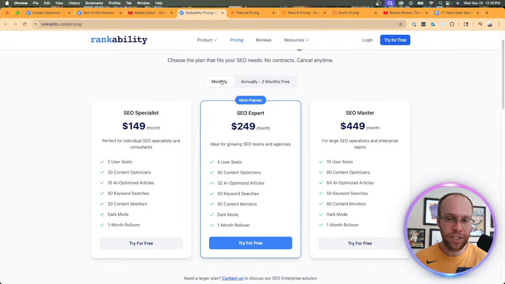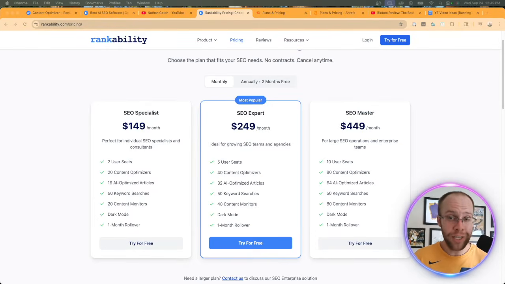say this for every single SaaS tool review, always leverage the free trial to make sure that this is worth it or not for your specific use cases. And in the case of Rankability, they offer a 7-day free trial, so make sure you take advantage of that first before you commit long term.